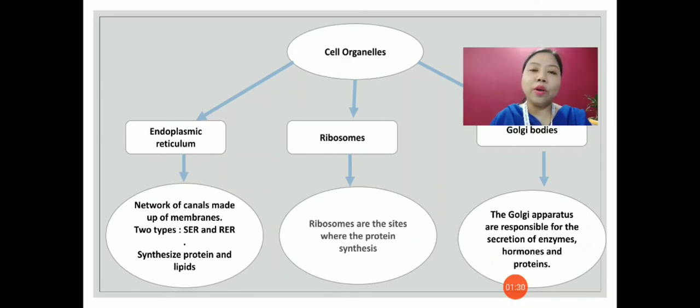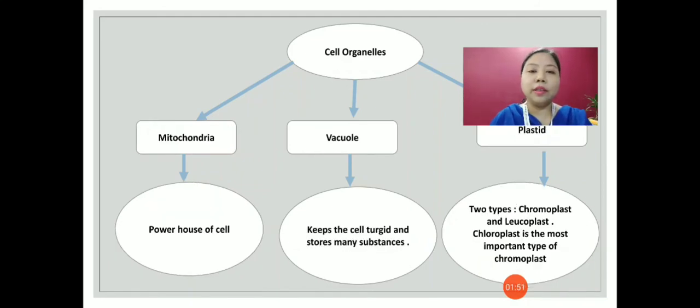It is because of the cell organelle that the cell is able to perform all the functions efficiently. There are different cell organelles in the cell. They are endoplasmic reticulum, ribosomes, Golgi bodies, mitochondria, vacuole, and plastids.